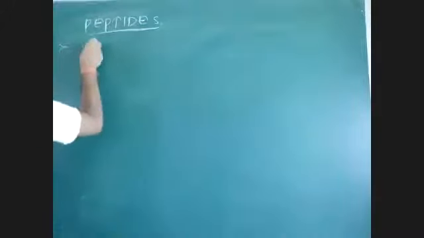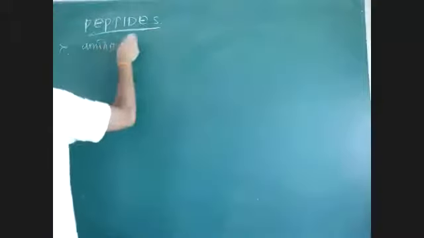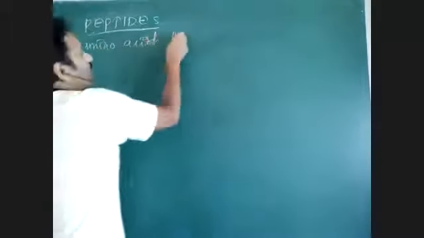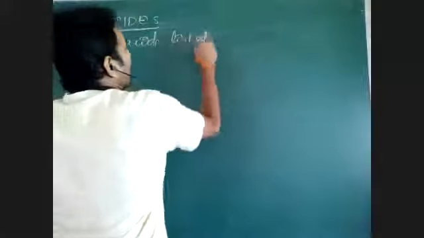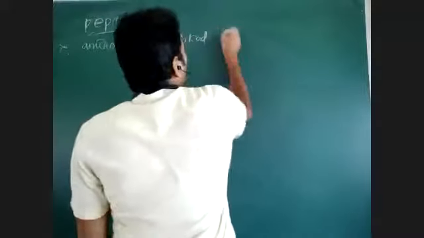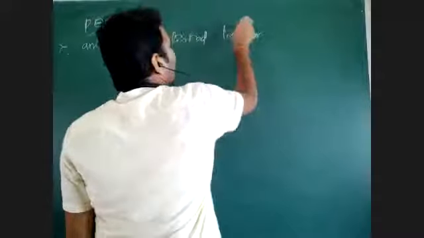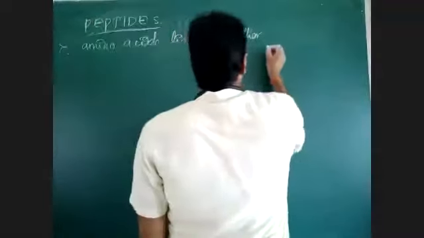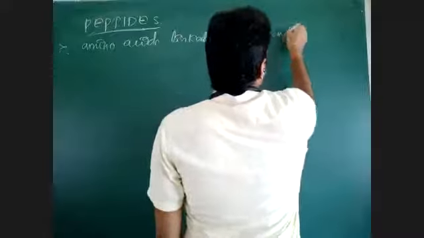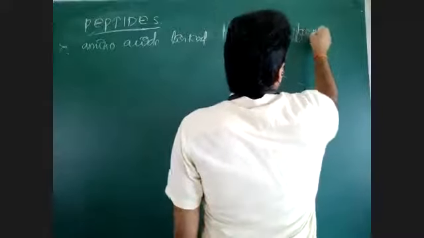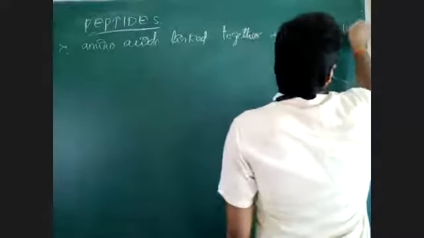See, amino acids linked together. That number of amino acids may be more or less. Amino acids are joined together and form a peptide.